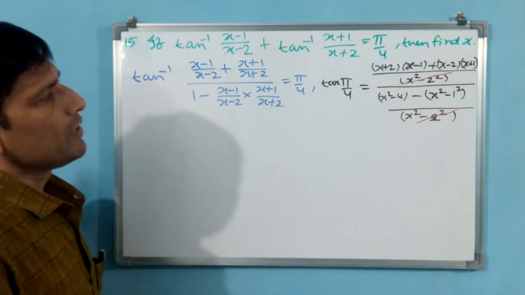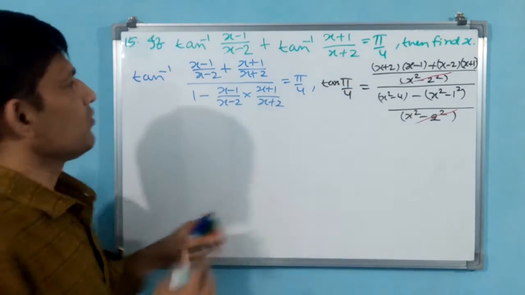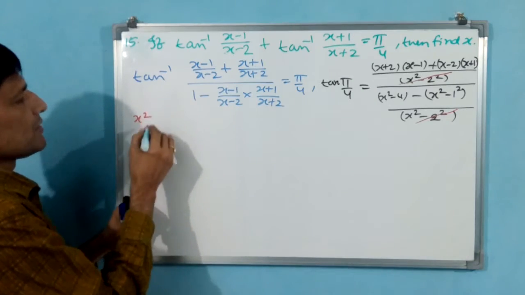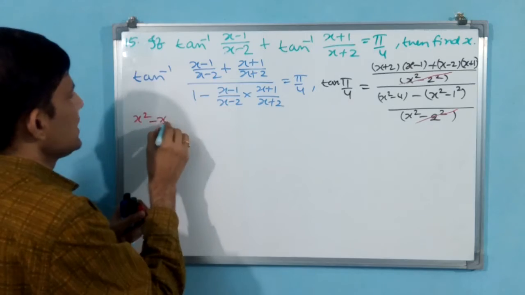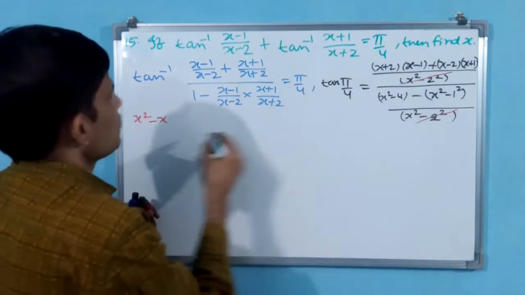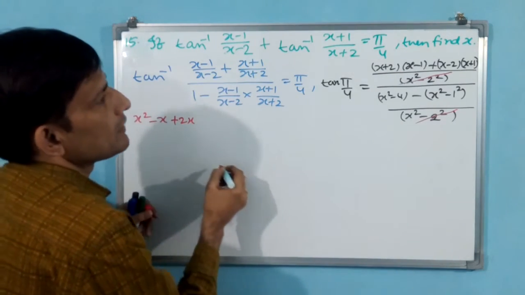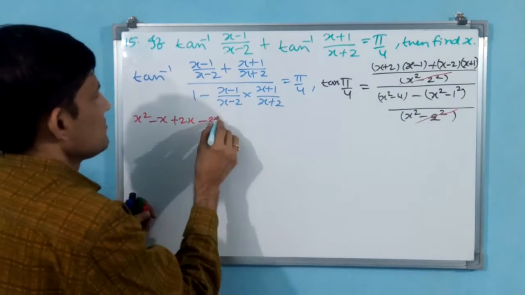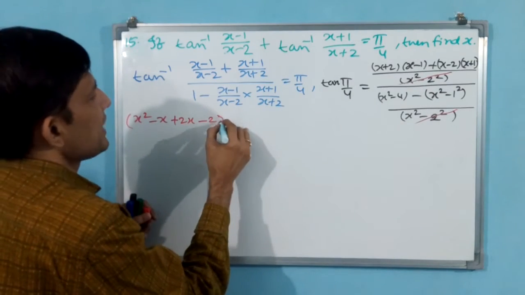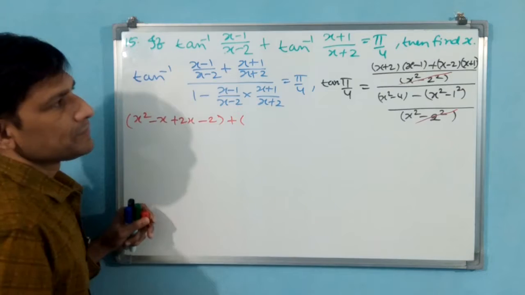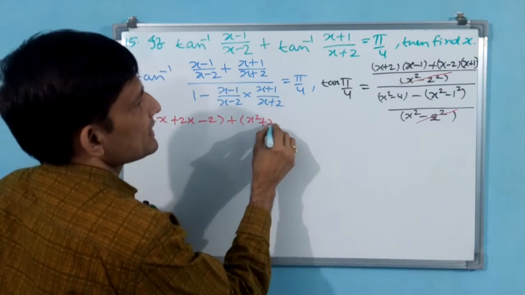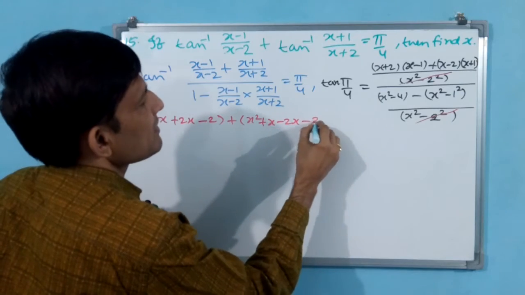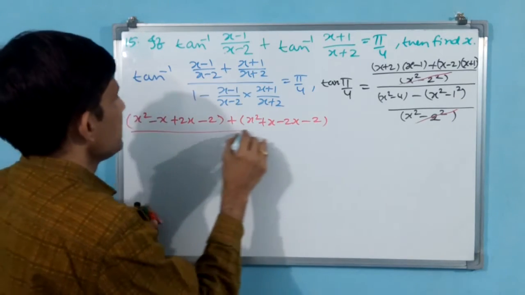Now you see numerator x square minus x plus 2x minus 2 under parenthesis, plus x square plus x minus 2x minus 2, divided by.